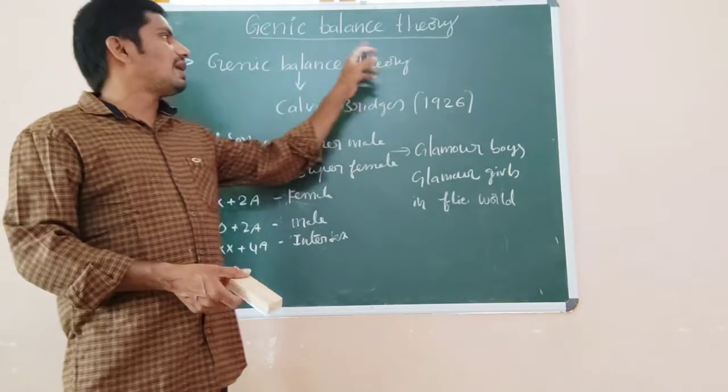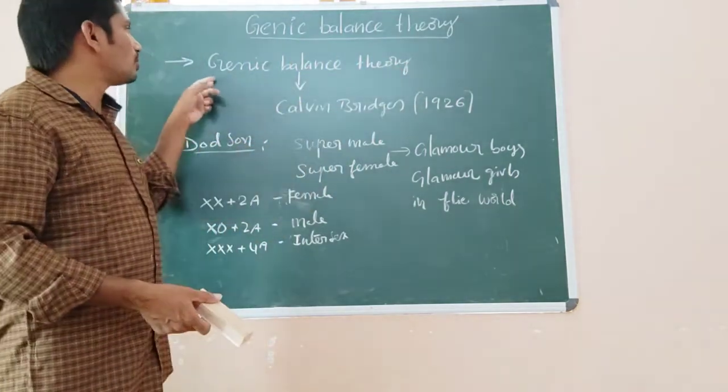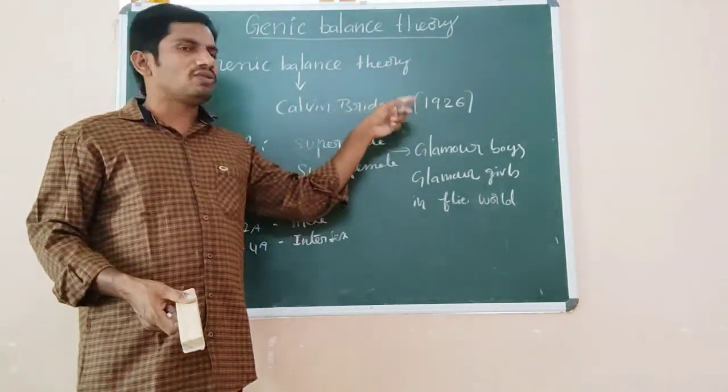This is the genic balance theory which was proposed by Calvin Bridges in 1926.